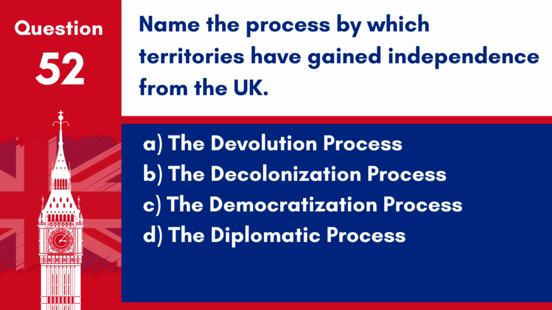Question 52. Name the process by which territories have gained independence from the UK. A. The devolution process. B. The decolonisation process. C. The democratisation process. D. The diplomatic process. Answer: B. The decolonisation process. The process by which territories have gained independence from the UK is known as the decolonisation process.